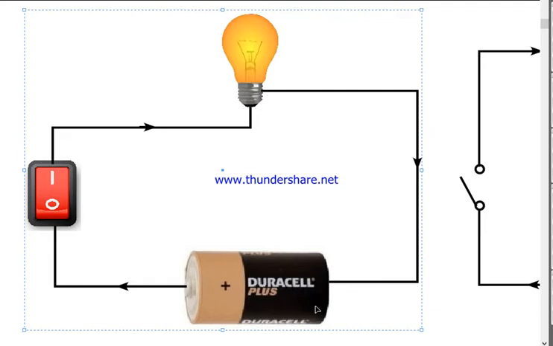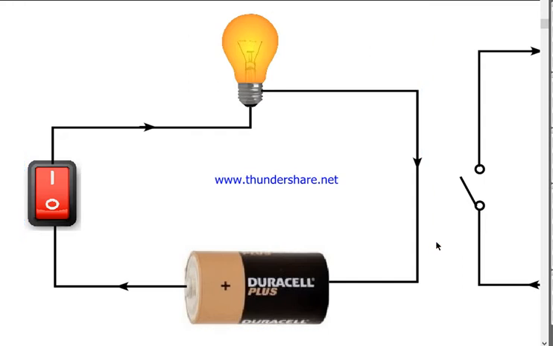Not at the minus terminal, but at the plus terminal, because of those high energy electrons. They have high energy, which means that energy needs to be converted into some other forms of energy. You know the conservation of energy, isn't it?